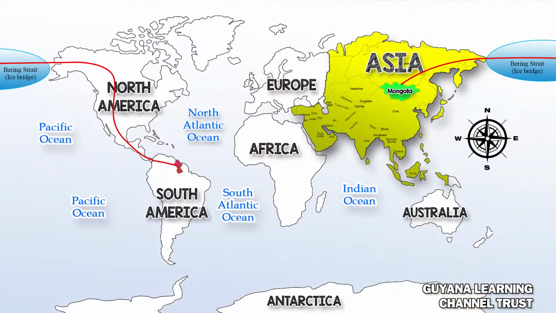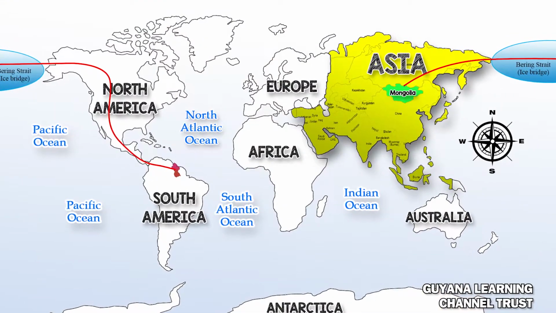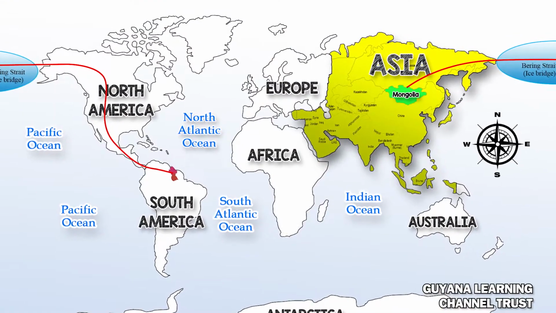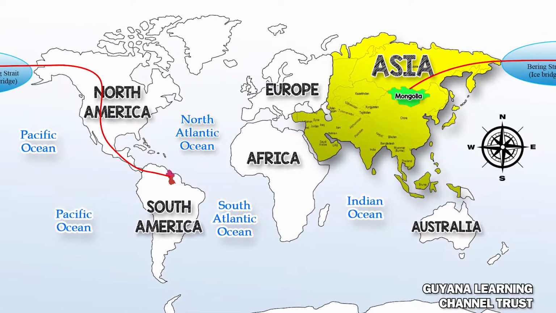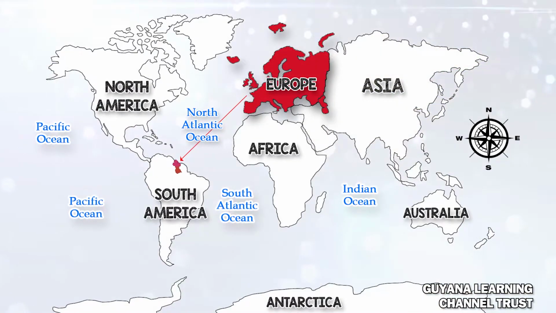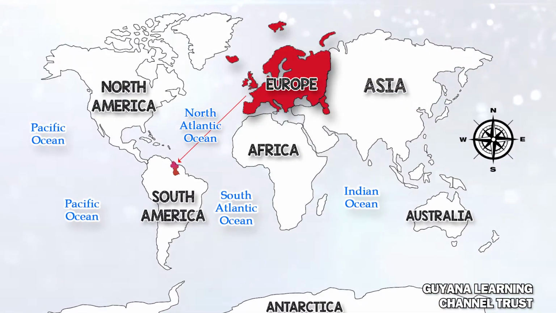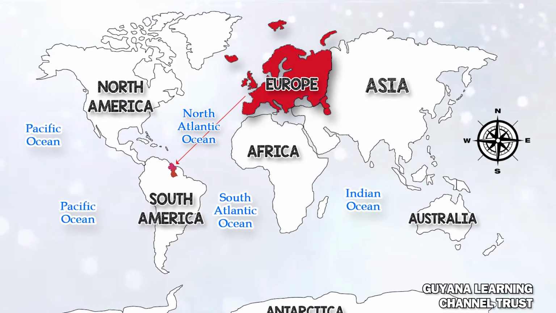Let's do a recap. And so as we look at the map of the world, we can identify the continents from where each ethnic group originated. So let's go. The first ethnic group that came to Guyana was the Amerindians. And so the Amerindians originated from the continent of Asia. The next ethnic group was the Europeans. And so the Europeans originated from the continent of Europe as we look at the map of the world.